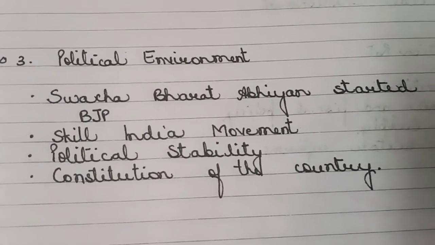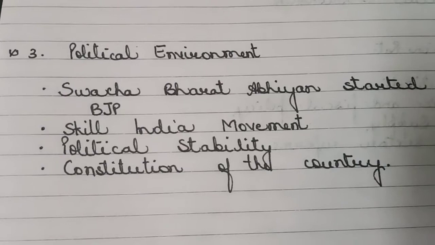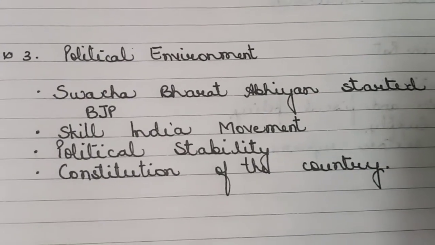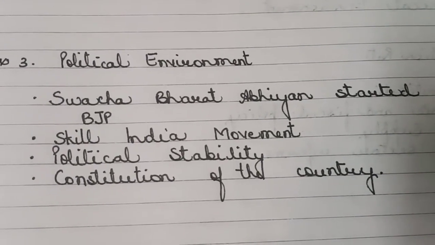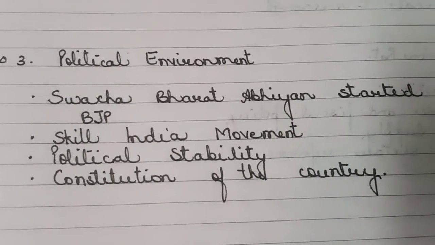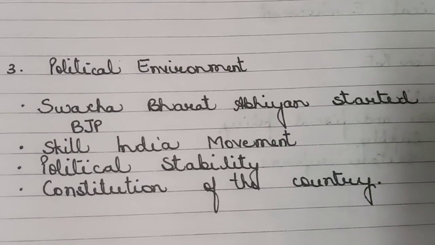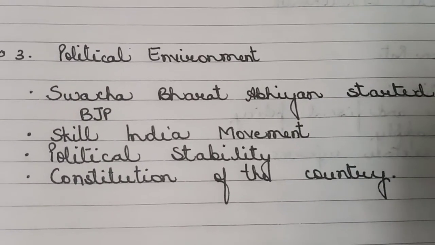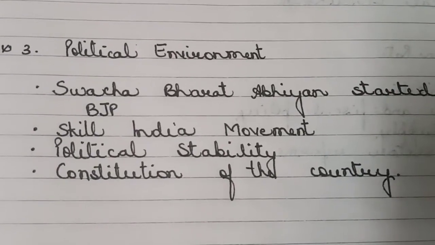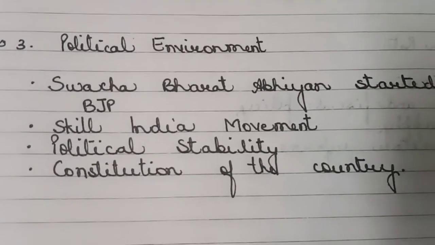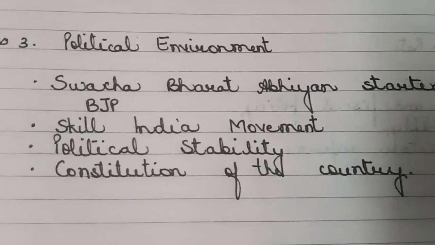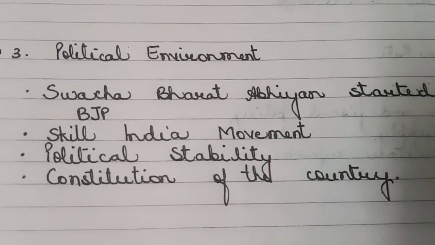Political stability or political instability means this year one government could not work, or due to any such reason, another year you found another political party taking over. So this refers to political instability. So stability and instability of the government would also affect business operations.